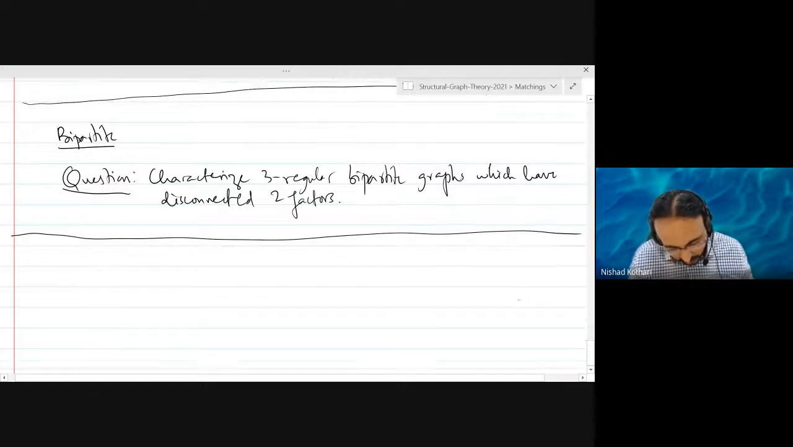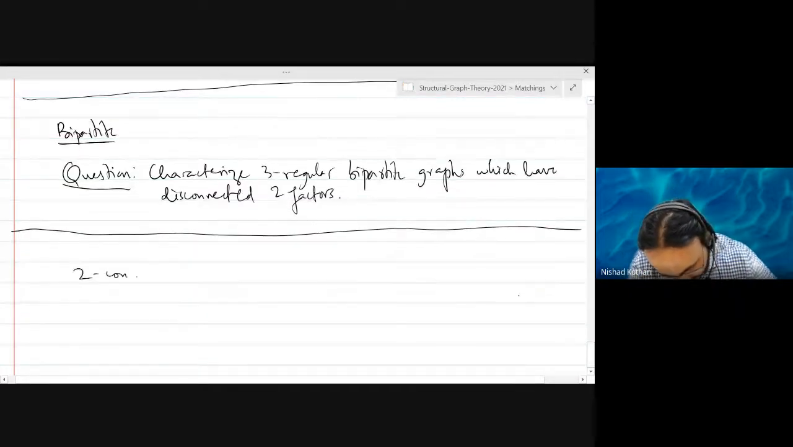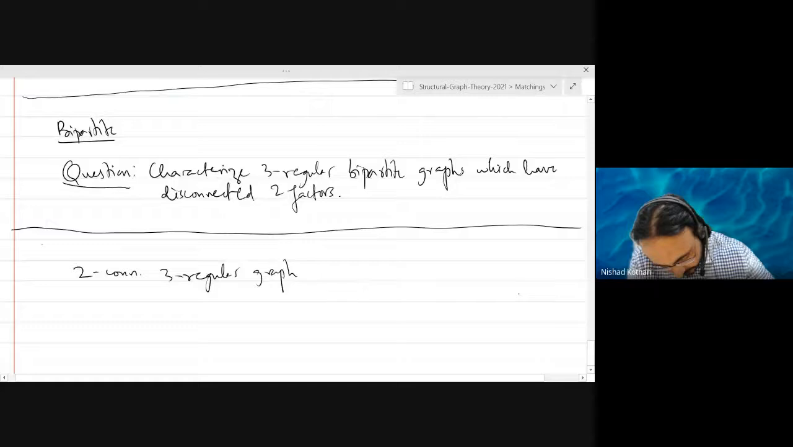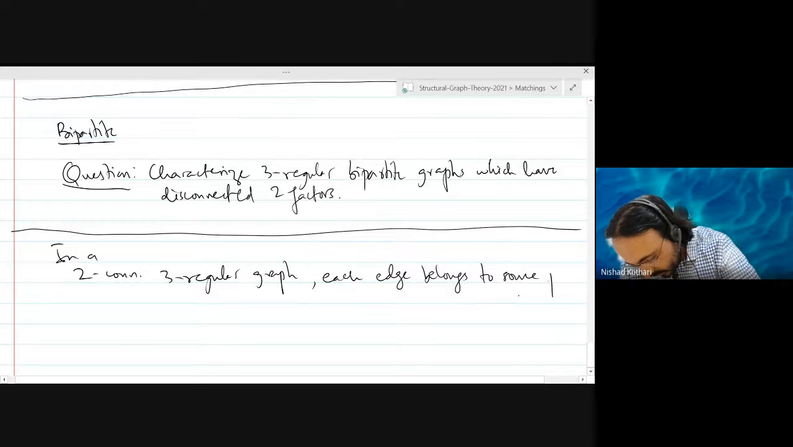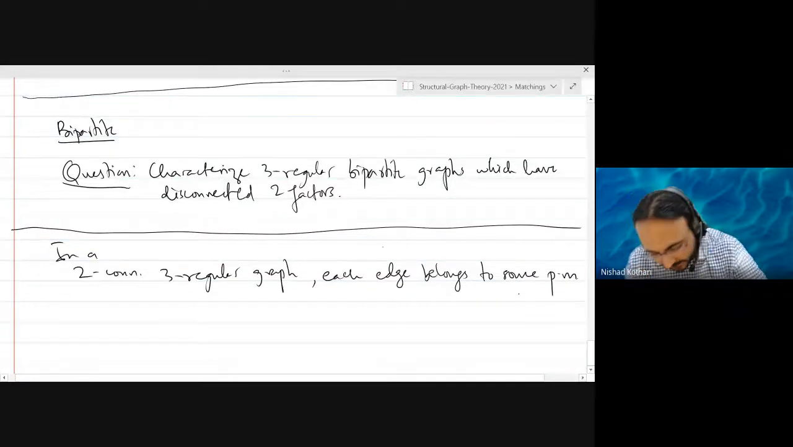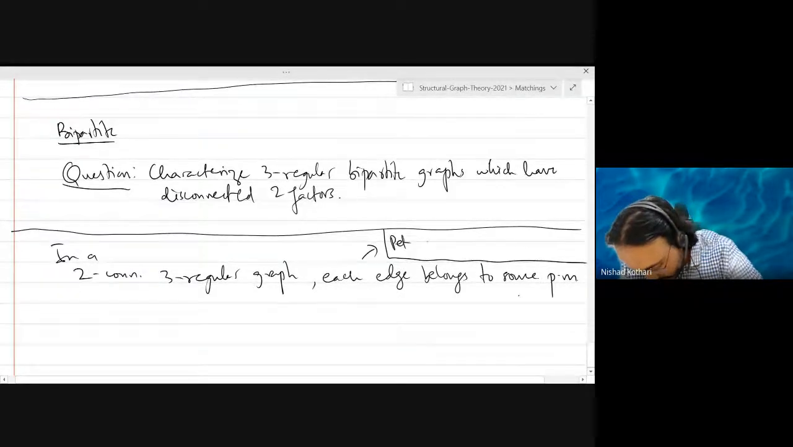right. So we know already that three regular bipartite graphs, in fact, three regular graphs, if they are two connected, we know that they have a perfect matching, right? But in fact, if you have a two connected three regular graph, each edge belongs to some perfect matching. Okay, this is a strengthening of Petersen's theorem, and it might be on your assignment.